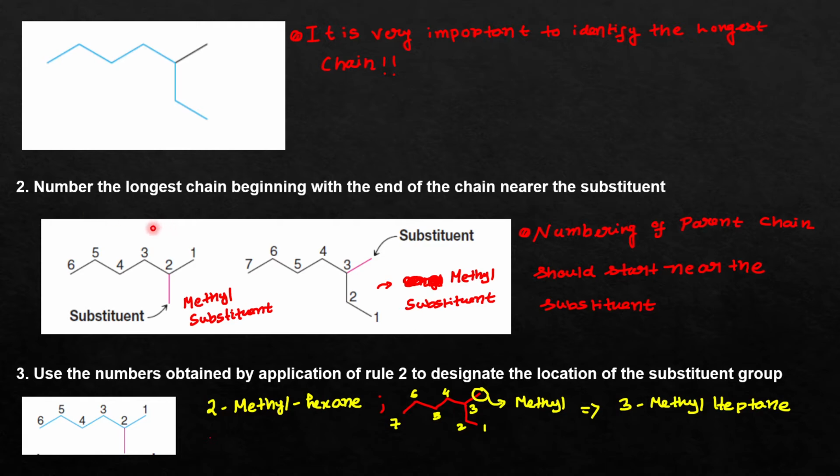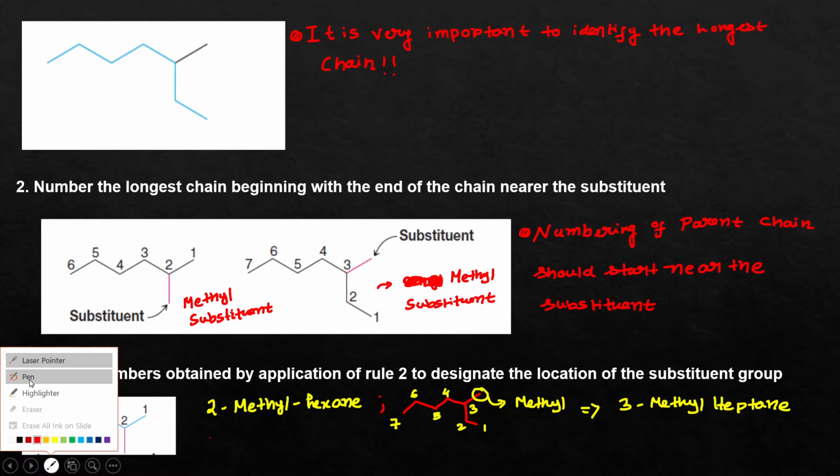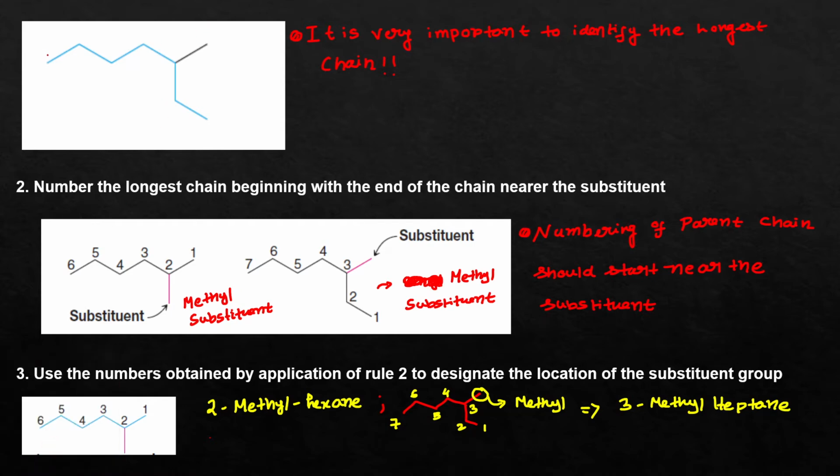After that, we have to number the different carbon atoms in that longest chain, or parent chain. The longest chain is also called the parent chain. Here is one organic compound. What will be the parent chain? There can be two possibilities, one like this and another like this. So you have to actually count the number of carbon atoms. If you do the numbering like this, 1 2 3 4 5 6.